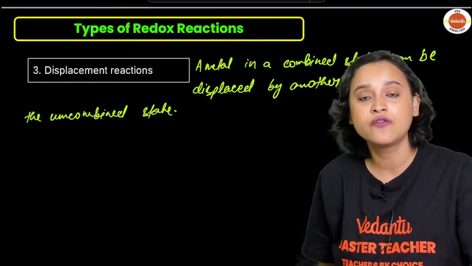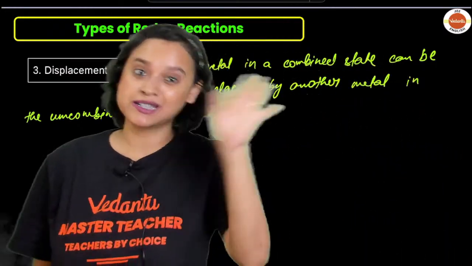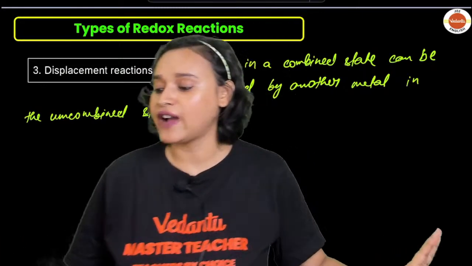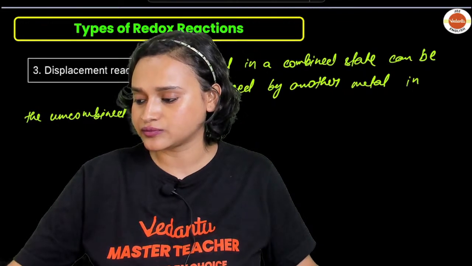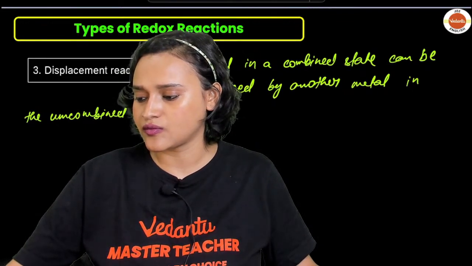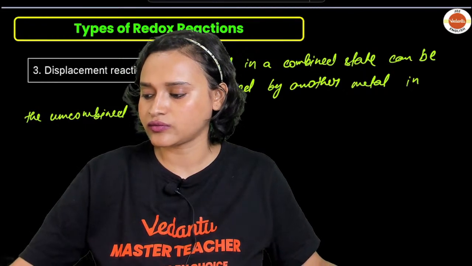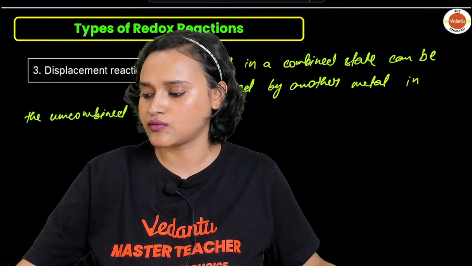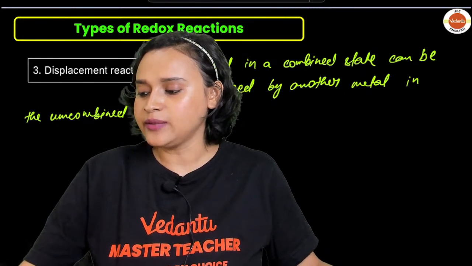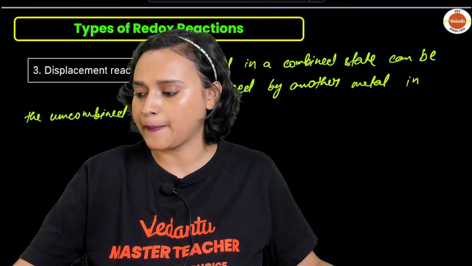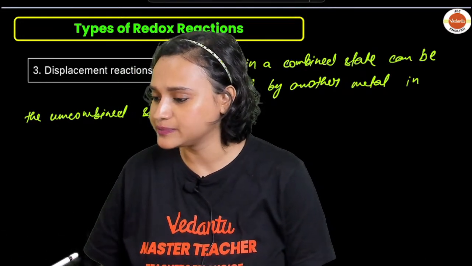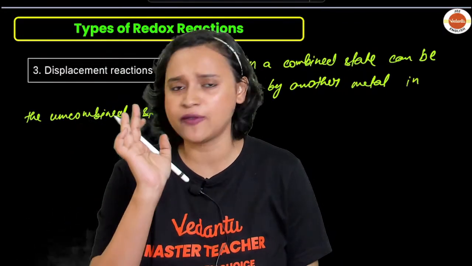For example, this is my special example, everybody. How many of you are fans of Harry Potter here? How many of you have read Harry Potter or watched Harry Potter?